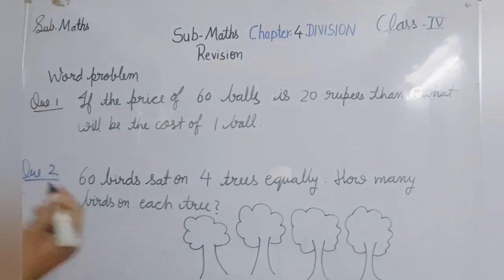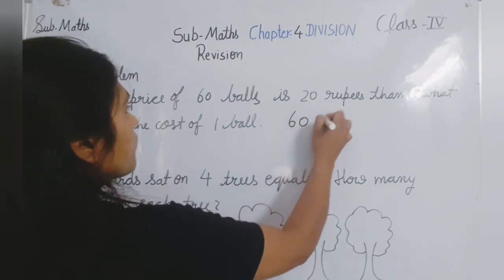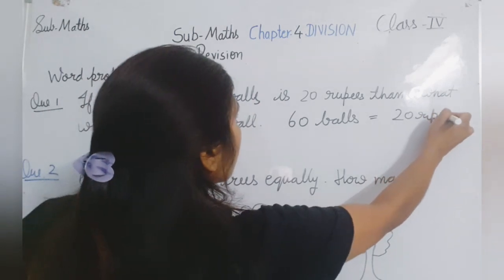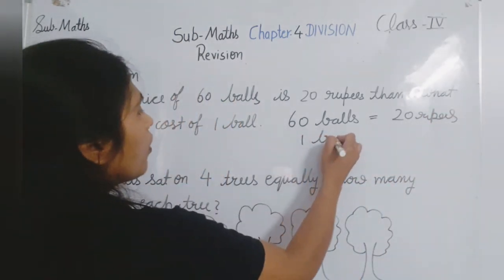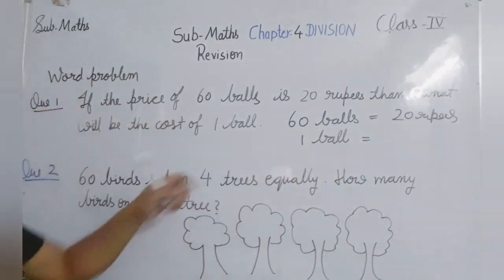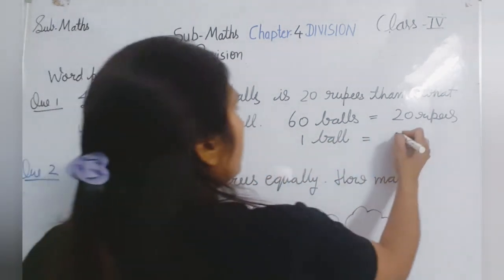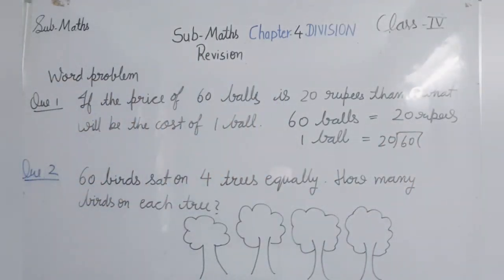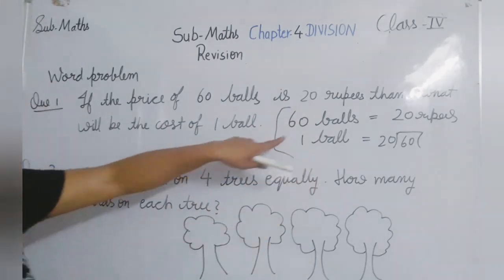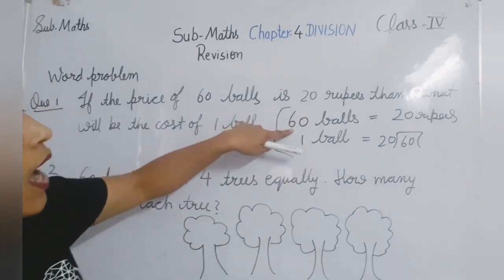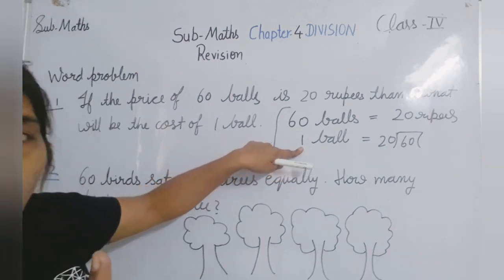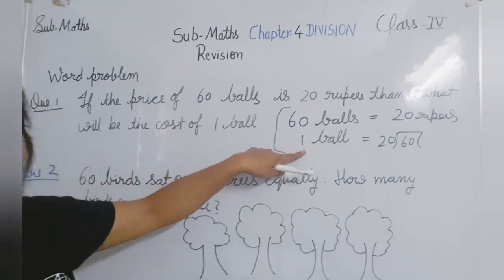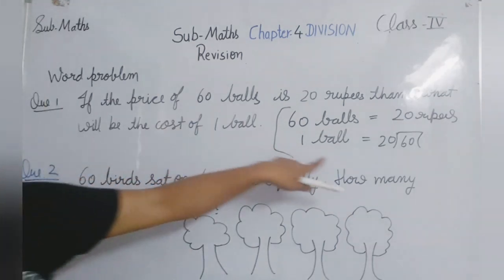If the price of 60 balls is equal to 20 rupees, and now they are asking for one ball. So what will be the price for one ball? So what will we do? 60 divided by 20. Clear? They have given us the price for 60 balls and they are asking for one ball. So this is the first condition, that's why we have to do division here.